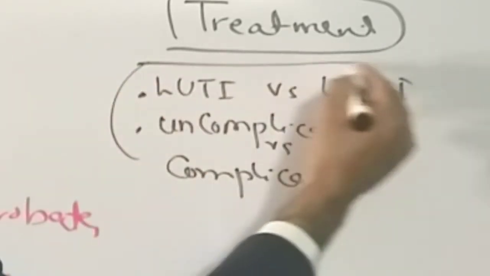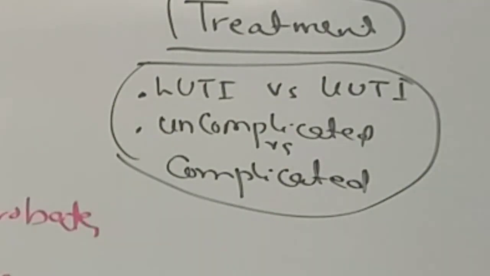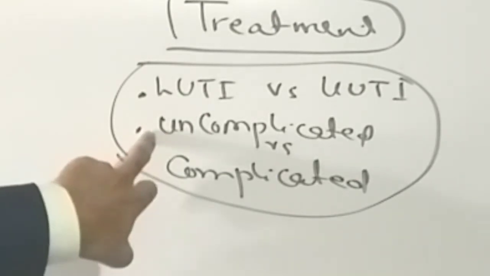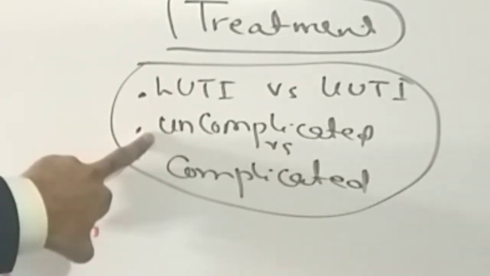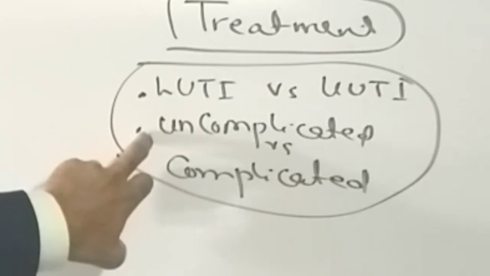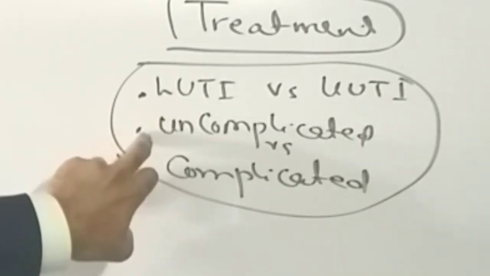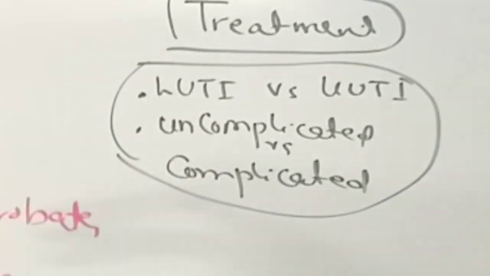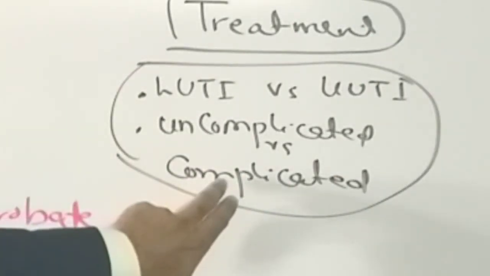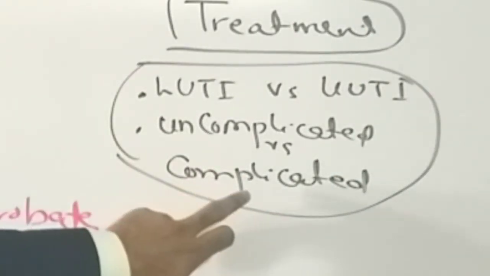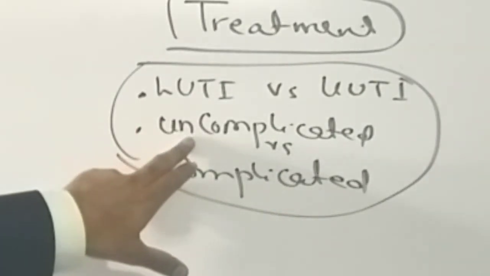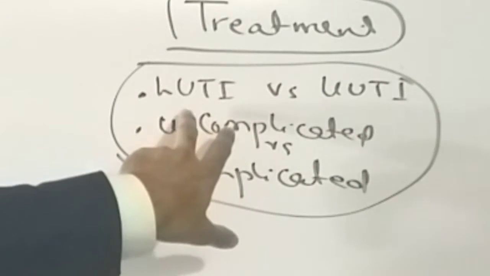What is the difference between complicated and uncomplicated? Uncomplicated is the one which is not involving the kidney and its function, so urea and creatinine are normal and urine output is okay. That is known as the uncomplicated urinary tract infection. And the complicated is the one which not only involves the kidneys but its function is compromised. So this is known as complicated, and it's a bigger problem as compared to the uncomplicated. And about the lower and upper, I have already mentioned.